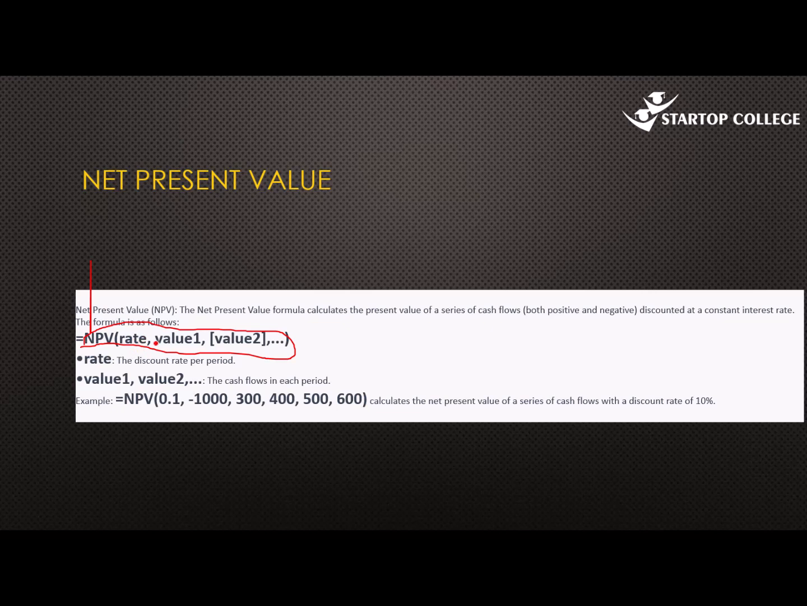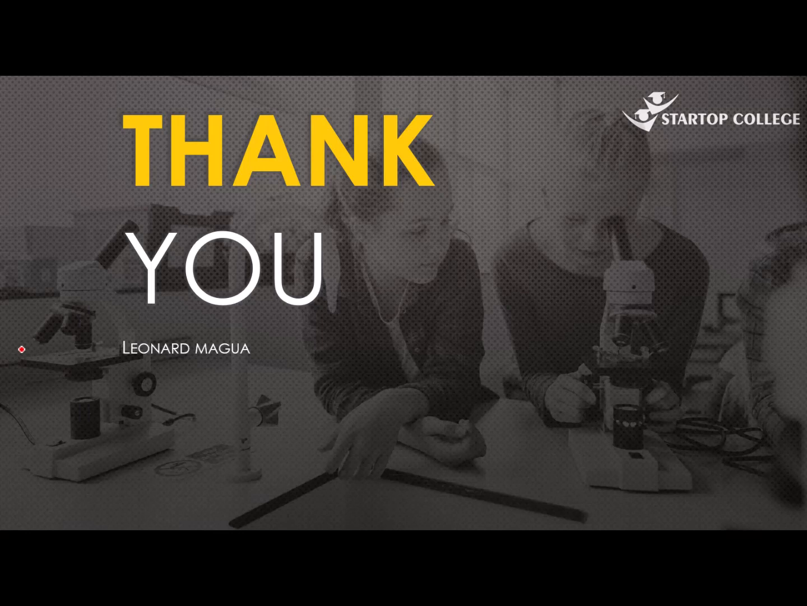Then the value for this is usually the initial value, second, this is the value for the first year, second year, third year, and so forth. So example, NPV equals NPV, open bracket 0.1, minus 1,300, 400, 500, 600, and so on. We are saying it calculates the net present value of a series of cash flows with a discount rate of 10%. So that covers the theoretical part.